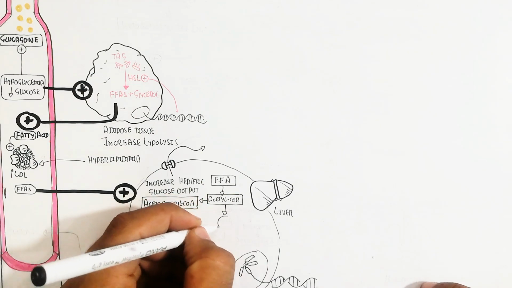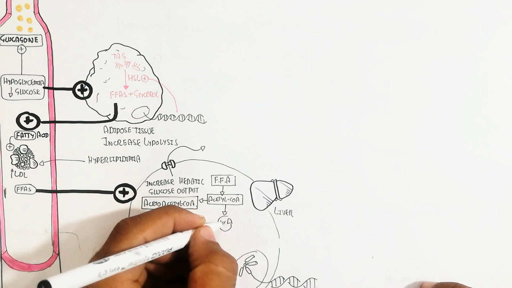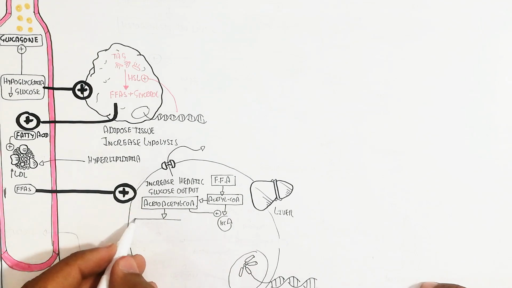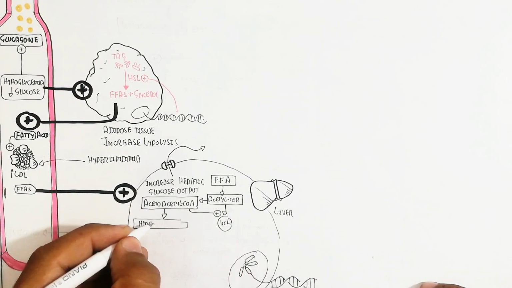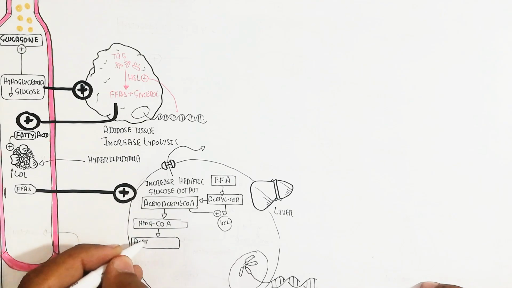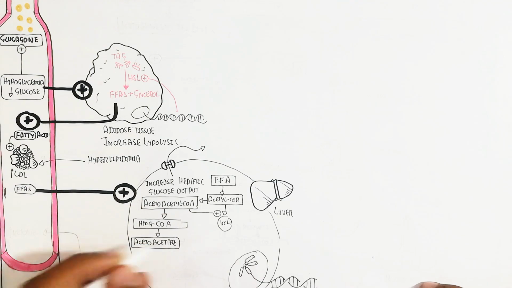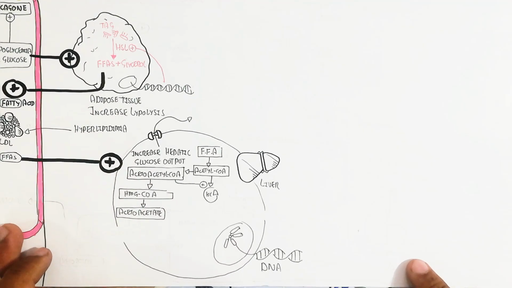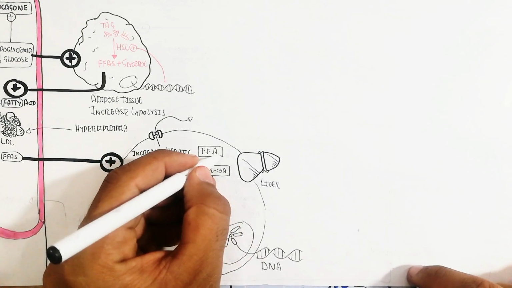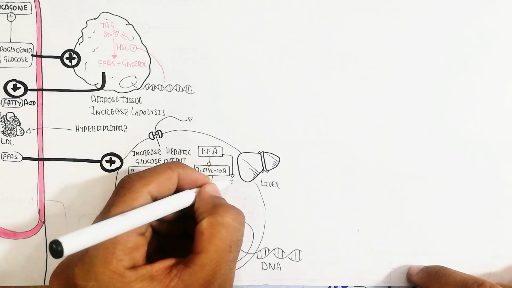On the other hand, the free fatty acid can also be converted into glucose when there is glucose deficiency after complete glycogenolysis. The acetyl CoA will also be converted into acetoacetyl CoA, and the HMG CoA enzyme will convert the acetoacetyl CoA into acetoacetate.